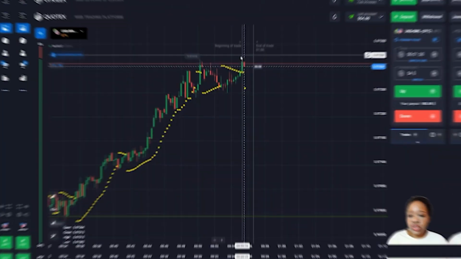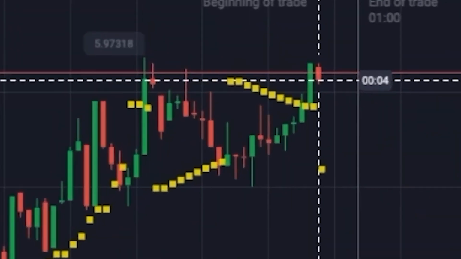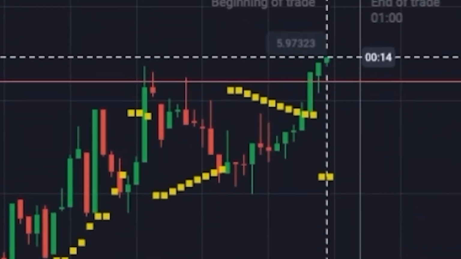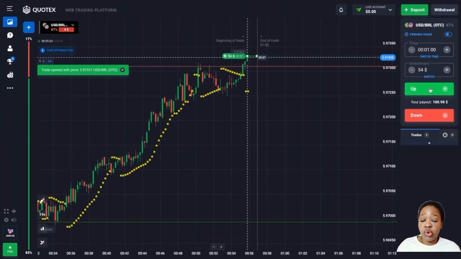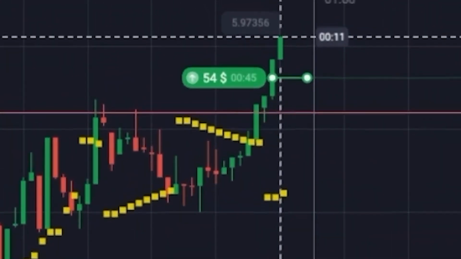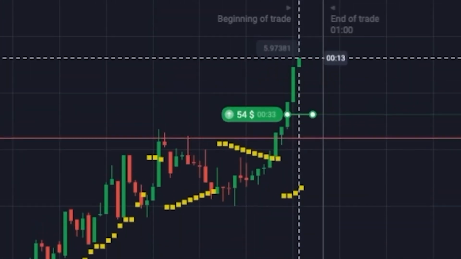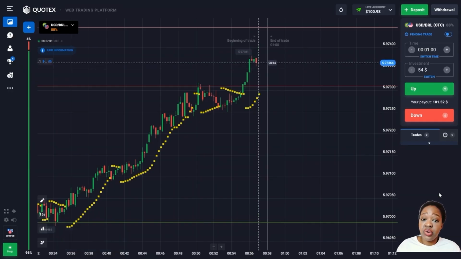Let me continue. So here you can see that the price began to press against the resistance level, and at the very level, you can observe a turn in the direction of growth. So here I'm going to open a deal for an increase. Most likely we'll observe the breakthrough of the local maximum, and the parabolic SAR indicator has already put the first dot under the chart. Let me wait for the results. This is awesome, friends. The deal is a plus. Thanks to the indicator and technical analysis, I got very good profit.